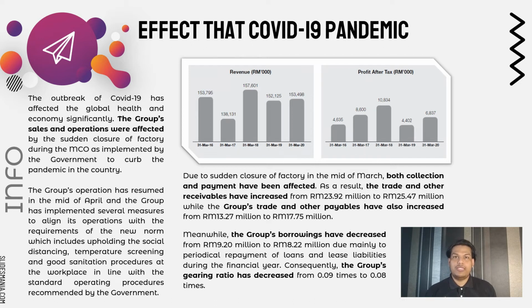Now I will explain about the effect of COVID-19 on revenue of Karyon Industries Bhd. Due to this pandemic, sales and operation of the group were affected. Moreover, with the sudden closure of the factory in mid of March, both collection and payment have been affected. As a result, the trade and other receivables have increased from 23.92 million to 25.47 million, while the group trade and other payables have also increased from 13.27 million to 17.75 million. Meanwhile, the group borrowing has decreased from 9.2 million to 8.22 million. Consequently, the group gearing ratio has decreased from 0.09 times to 0.08 times.